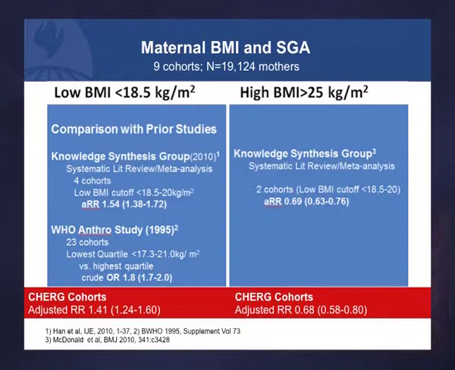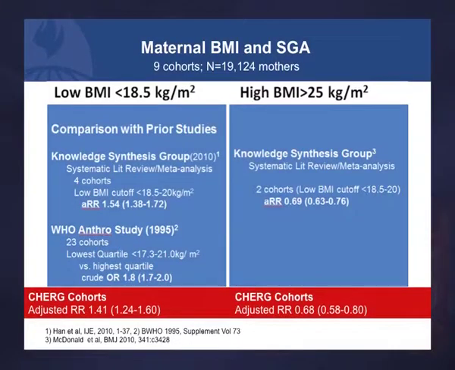On the left panel, low BMI, less than 18.5, and you can see overall a statistically significant effect of about 1.4. And high BMI actually has a protective effect. Now, these are not, in these analyses, obese women. These women have BMIs that are not very far from 25, but nevertheless, there is a reduction in SGA in the women who are overweight, a reduction by about 1/3.